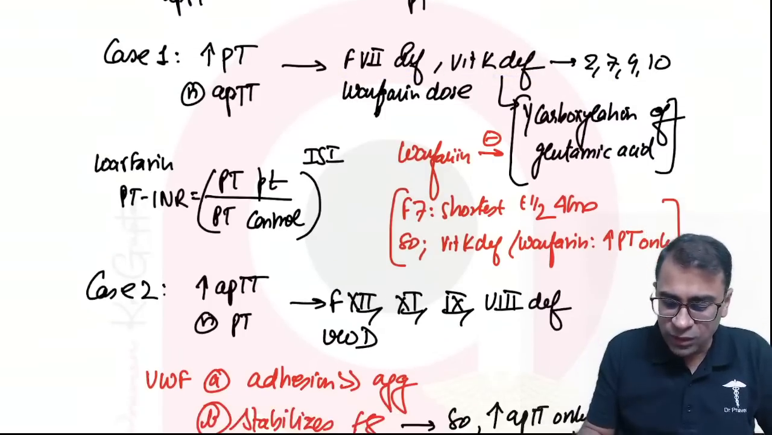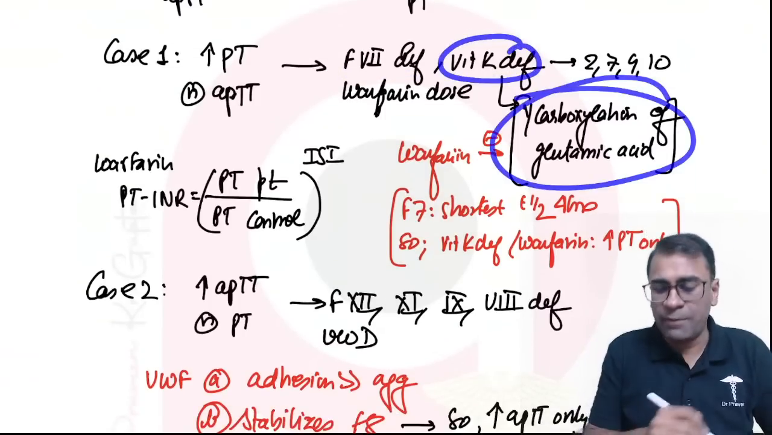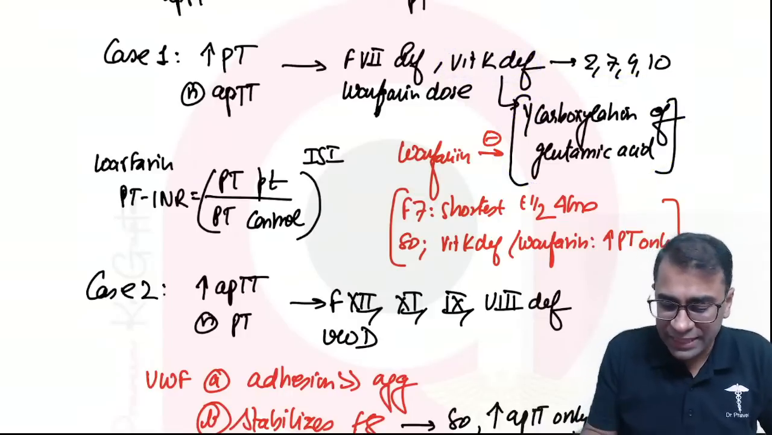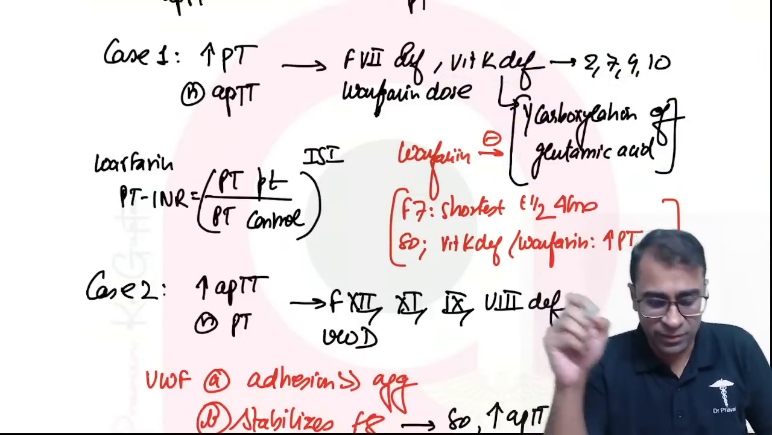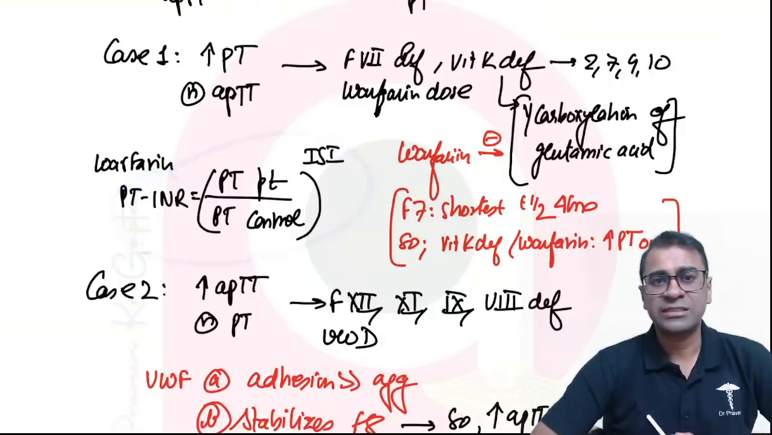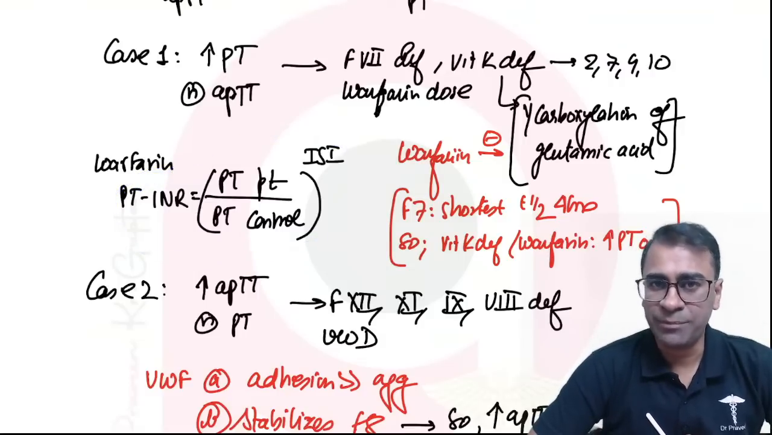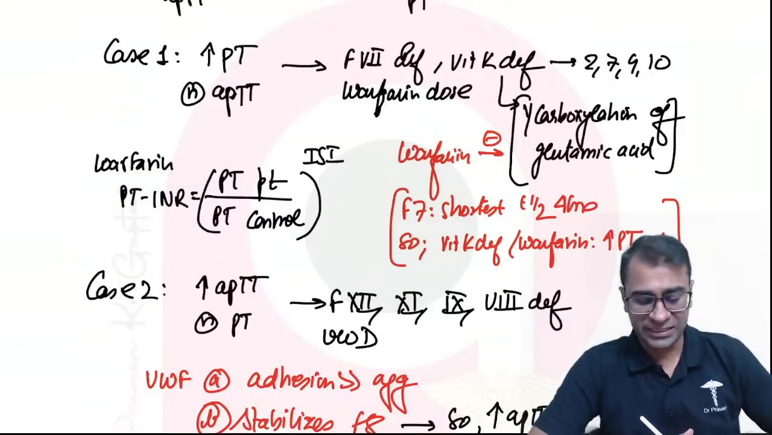Okay. Why is it so? Because vitamin K causes gamma carboxylation of glutamic acid, and the same can be inhibited by an oral anticoagulant called warfarin. Warfarin is monitored by PT INR, where you see the PT of the patient divided by the PT of the control, raised to the power ISI.